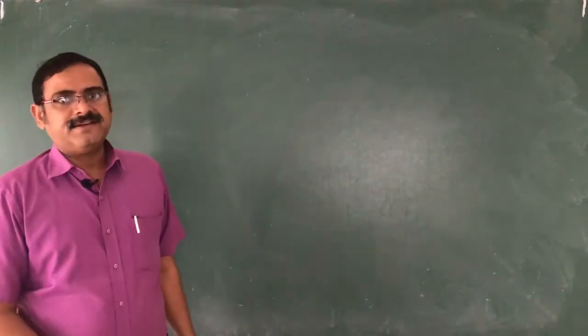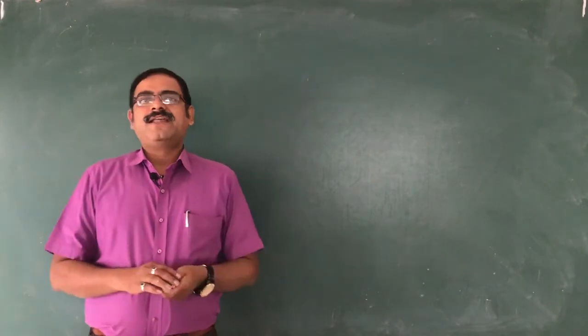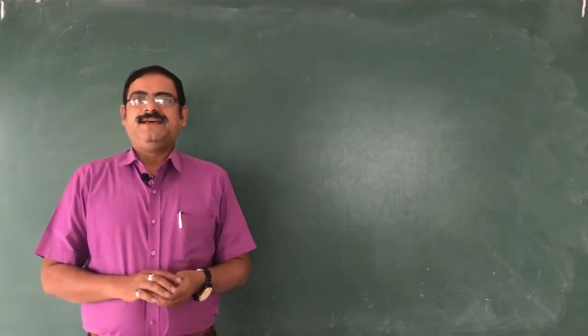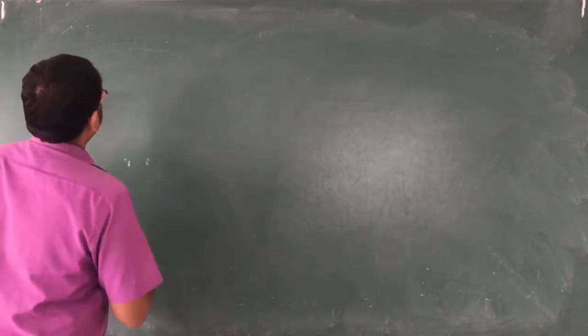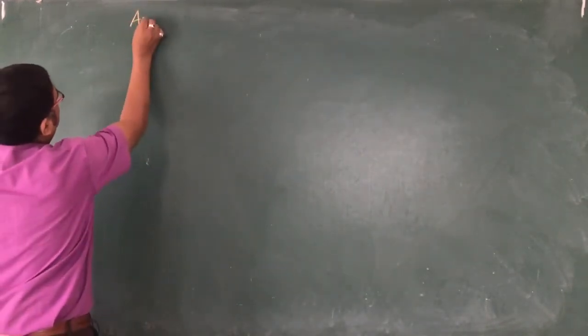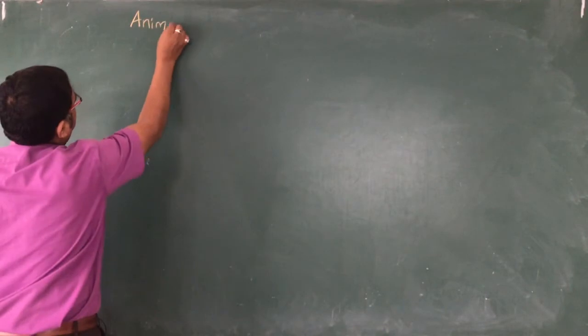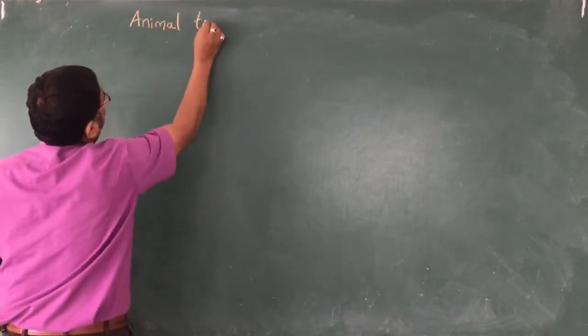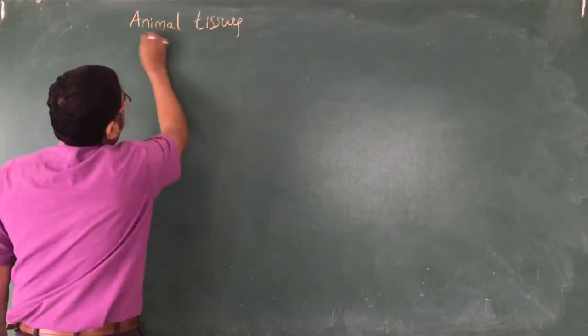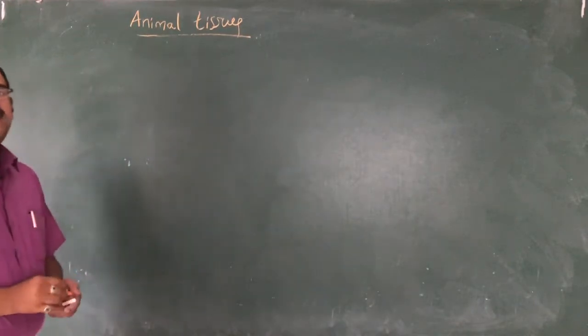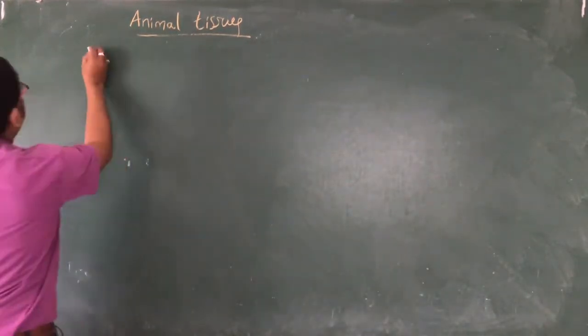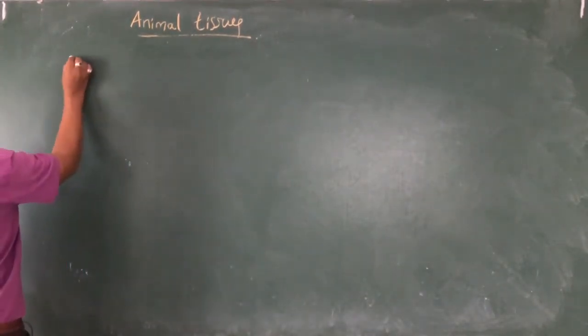What are living organisms made up of? Today we are going to discuss animal tissues, and all the living organisms are made up of cells.